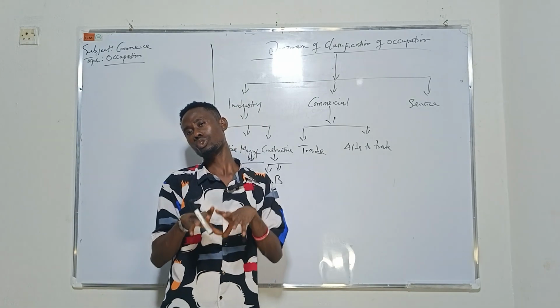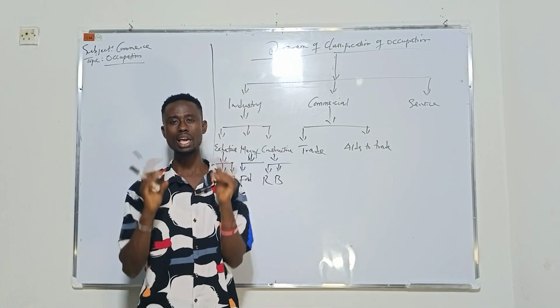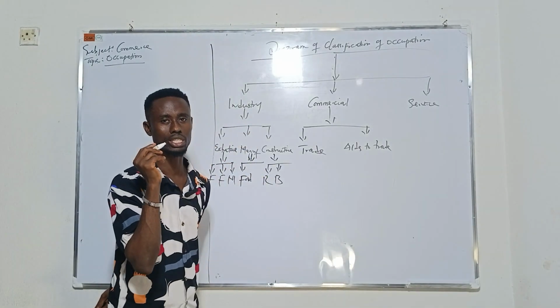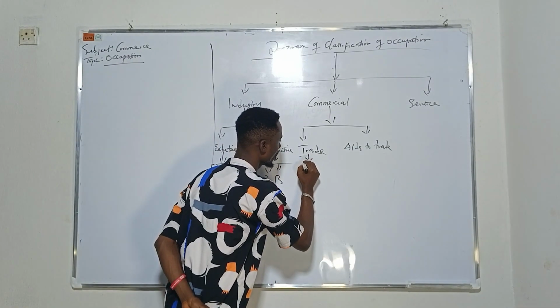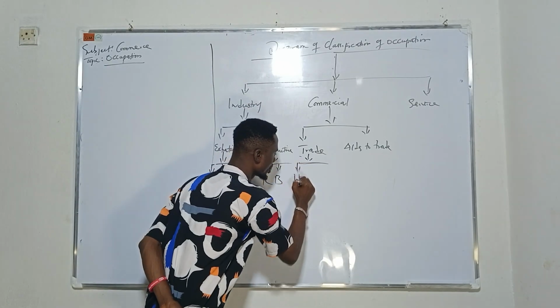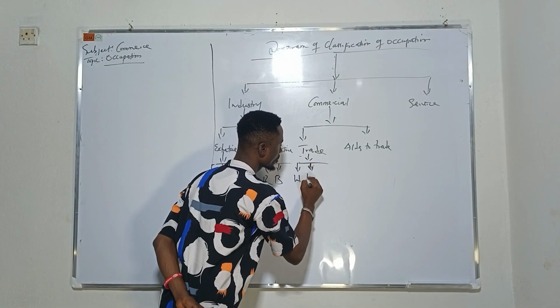But we are looking at our focus. Our focus is four major areas. Under trade, number one, we're going to look at wholesale. Number two, retail.